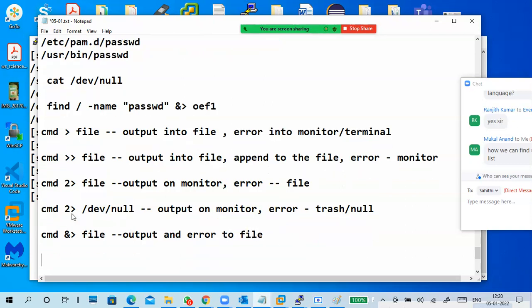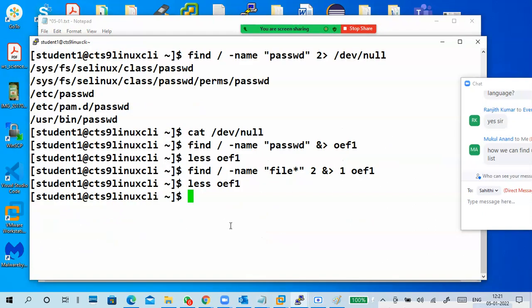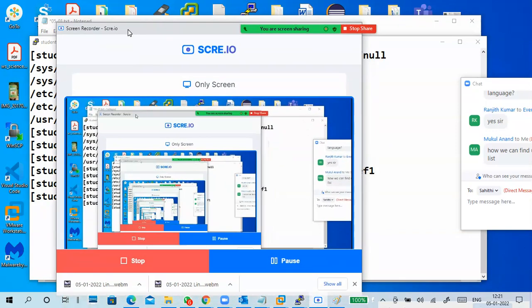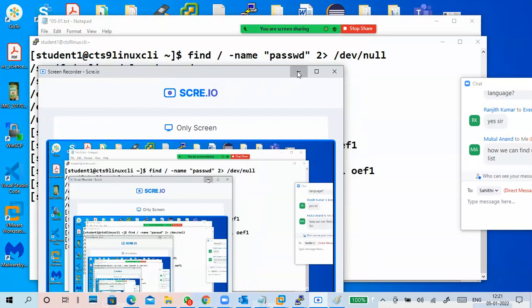Okay. So this is the list of your redirection. So many things you can do. Redirection, grep command, pipe. These are very very important commands. So this is about your redirection. Anybody having any doubts or anything, please tell me.